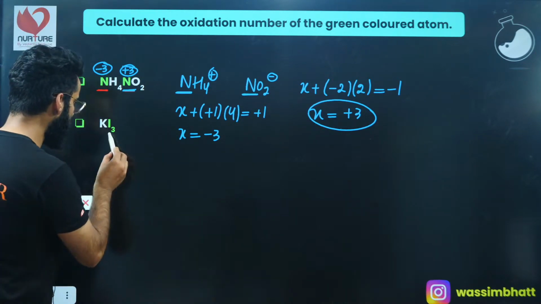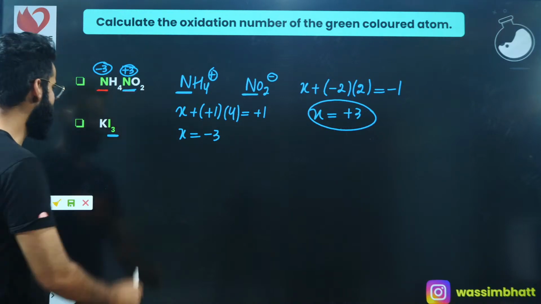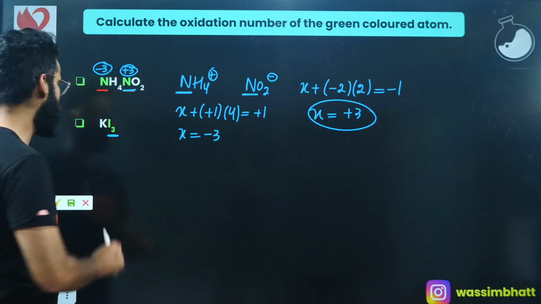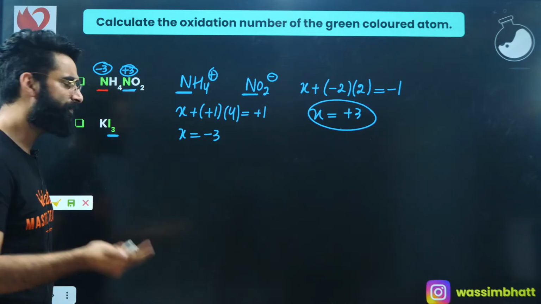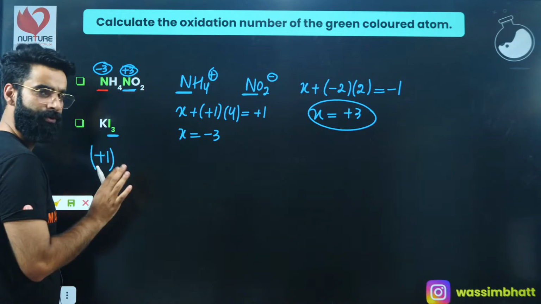KI3, I need to calculate the oxidation state of iodine over here, yeah? See guys, potassium, it's a group first element, as you must be knowing, right? Potassium is a group first element. Group first elements show the oxidation state of +1, right? We have got only one potassium, right?